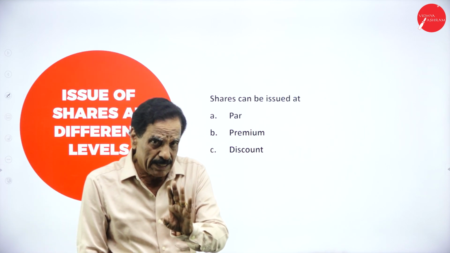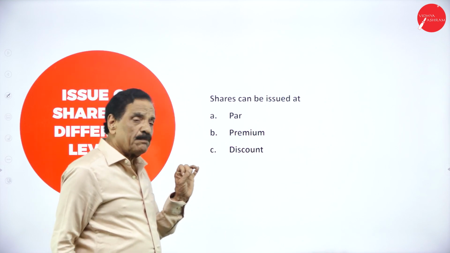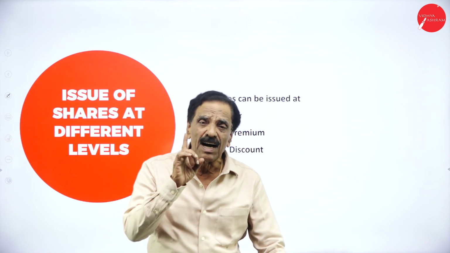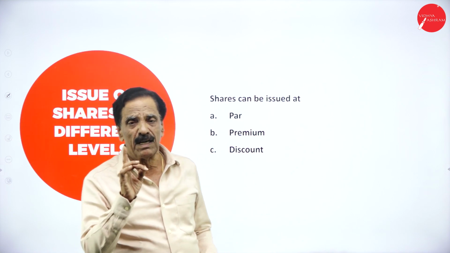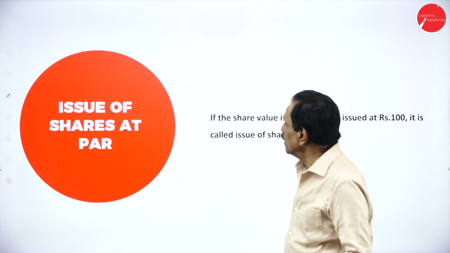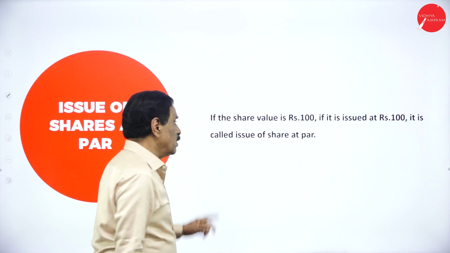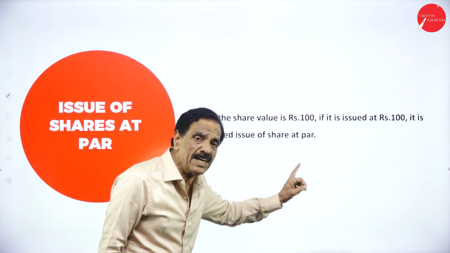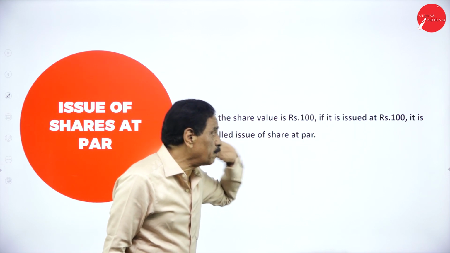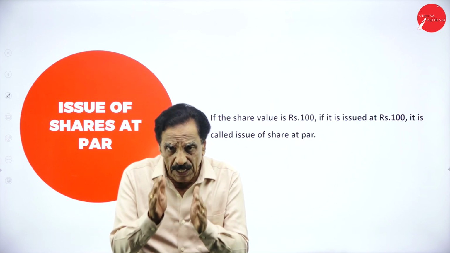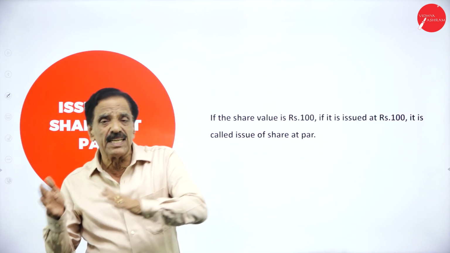What are the 3 methods? At par, at a premium, at a discount. So shares can be issued in 3 ways: at par, at a premium, at a discount. Then what do you mean by share at par? If the share value is rupees 100 and it is issued at rupees 100, it is called issue of share at par.